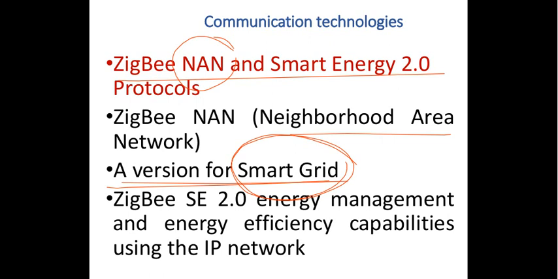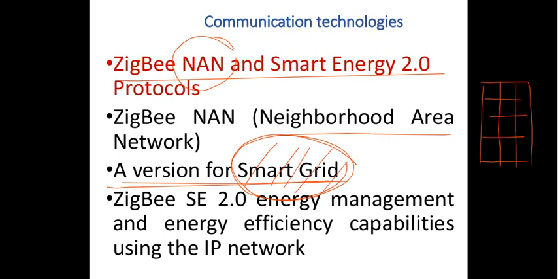When I take up a block diagram or the connectivity diagram for a smart grid application, then definitely you will come to know in what way Zigbee has a very important role in communicating between the layers, especially when we realize a smart grid application.